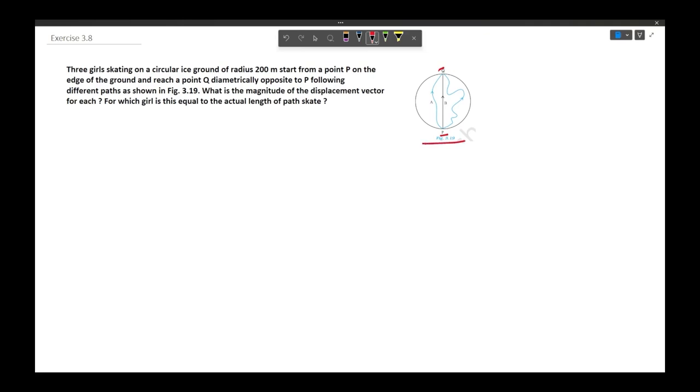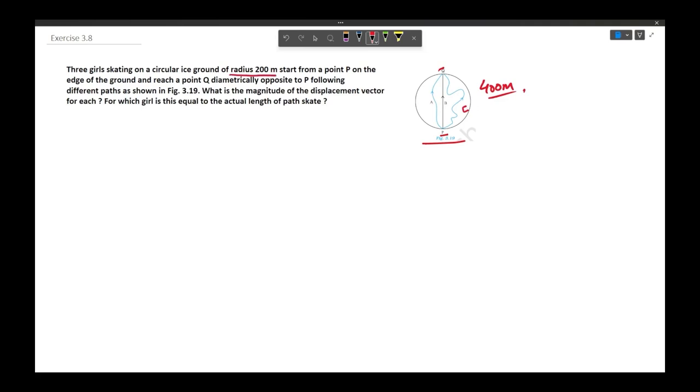This is the figure of 3 girls A, B and C who are skating from point P to Q. As it is stated that the radius is 200 meters, the diameter would be 400 meters.